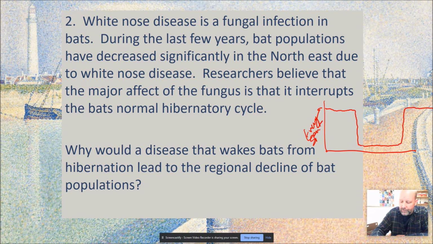But if they wake up, right, they lose this hibernation advantage and they get these spikes every place they wake up. If they're periodically waking up, they're spending more energy. The total energy spent is this area under the curve here. So they can end up dying from this because all the energy they've saved up, that's supposed to last them through the winter, only works if they maintain a very low level of expenditure in hibernation. So every time they wake up, their metabolic rate goes up, and that makes them burn more energy than what they normally would. And so therefore they don't make it through the winter.